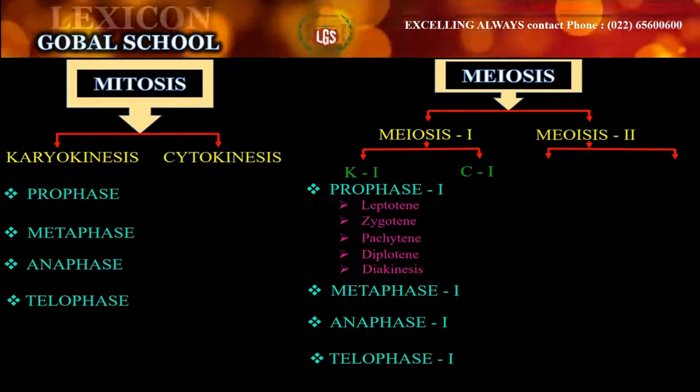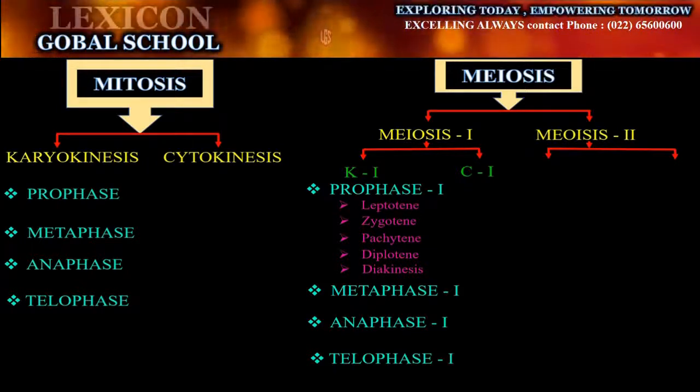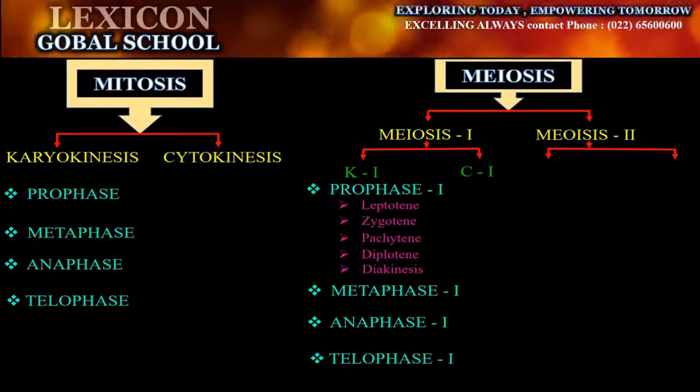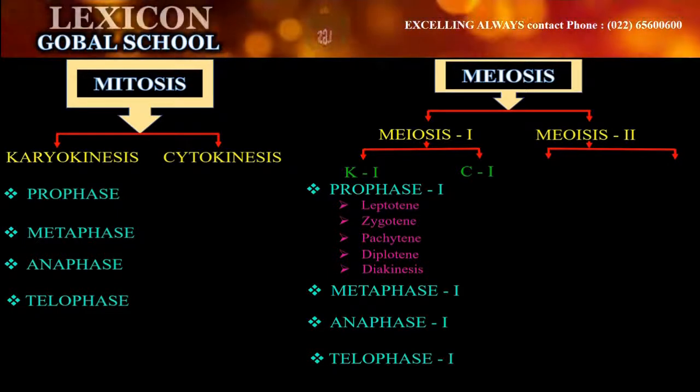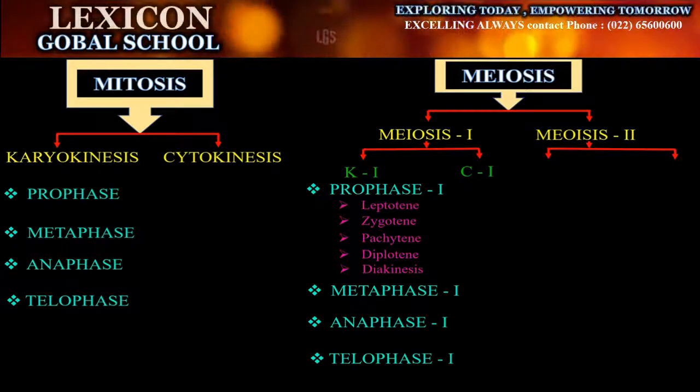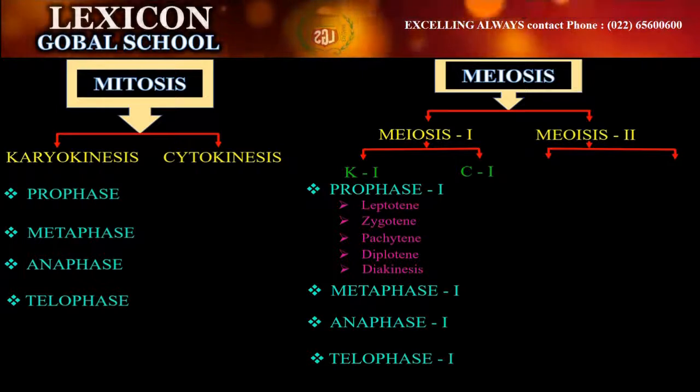In meiosis, what is the byproduct? 4 daughter cells. So we require 2 more daughter cells. So that process takes place in meiosis 2. And at the end of telophase 2, the byproduct will be 4 daughter cells. Clear?